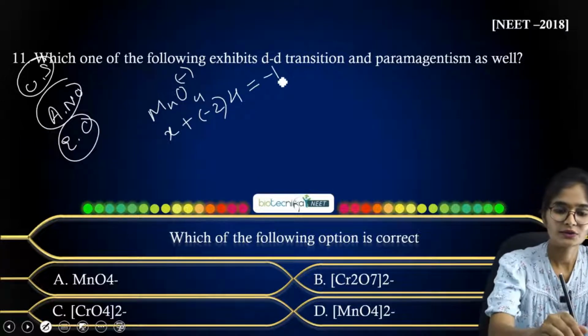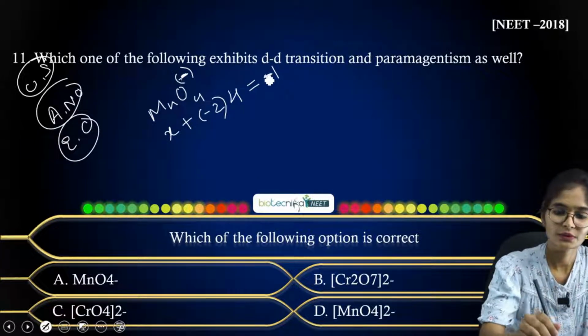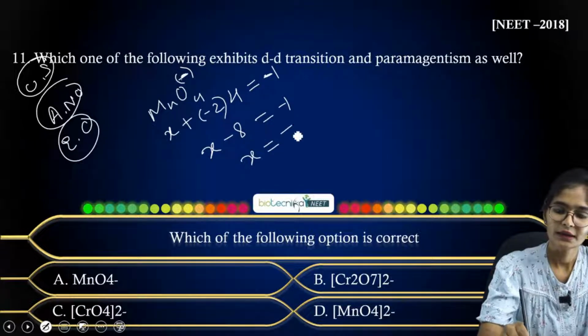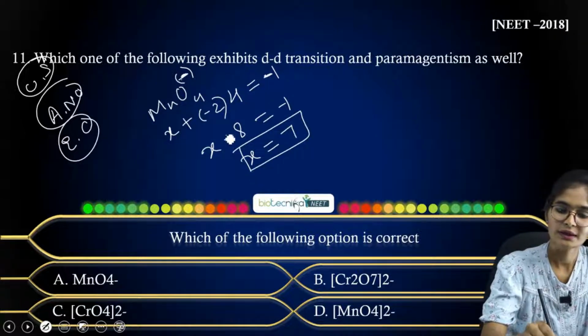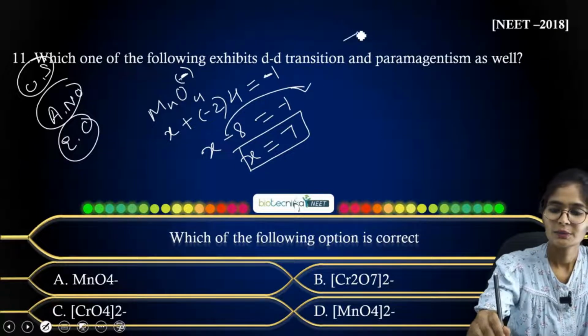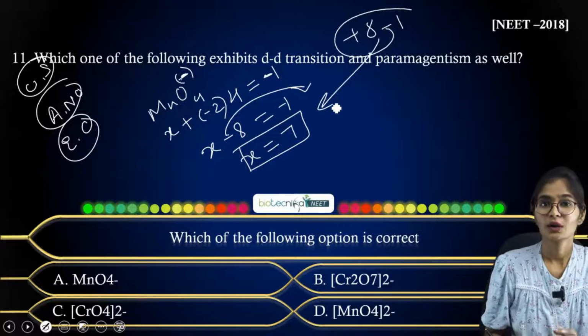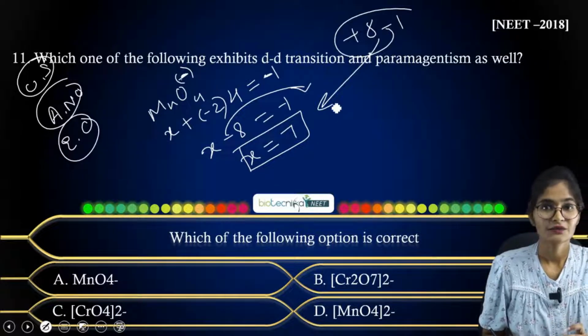Now 4 into 2, that is minus 8, and here you have minus 1. So X is equal to 7. If you shift minus 8 here, it will be positive, and with minus 1 already there, it will give you 7. So you have got the +7 oxidation state for Mn.